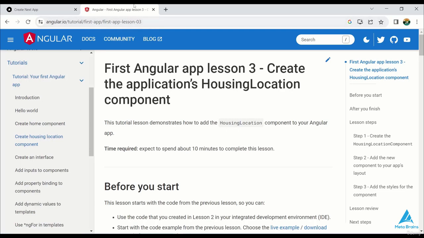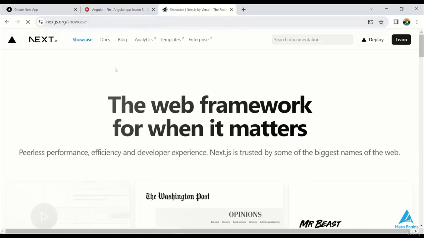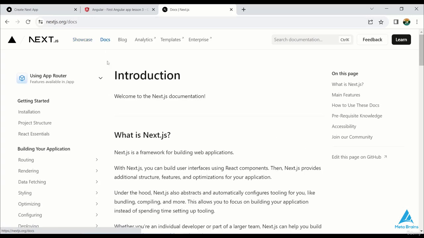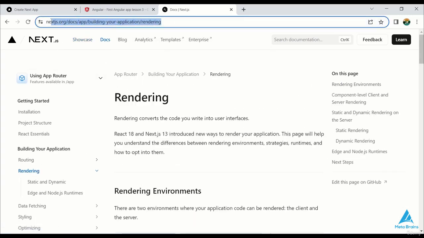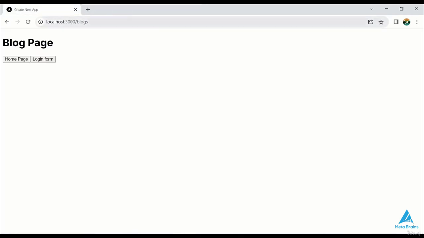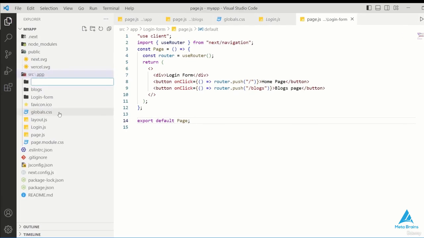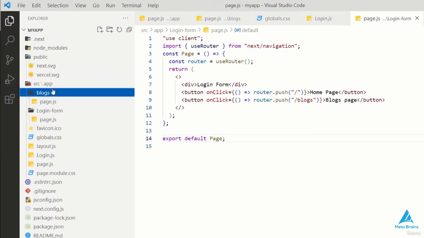So we can use it in Angular as well. Like if I go to Next.js, the Next.js website is here and we can see all the routes available. So in this way, we can properly manage routing. Now let's move on to the practical part of dynamic routing for multiple pages. First of all, we have to go to the app and create a folder. We have already created a folder for the blog.